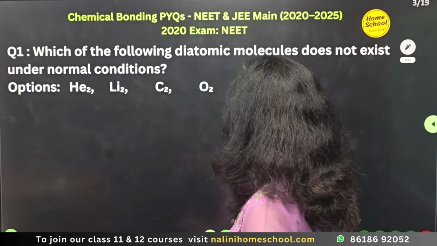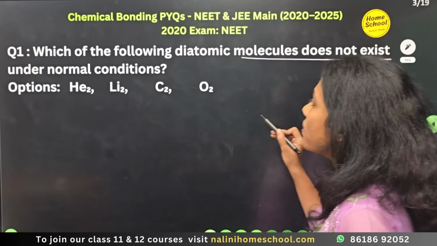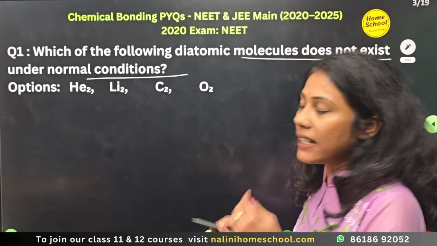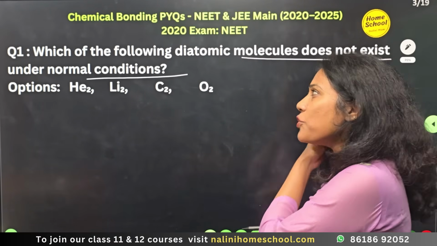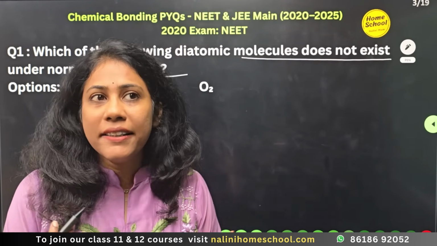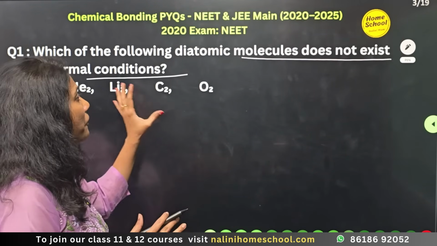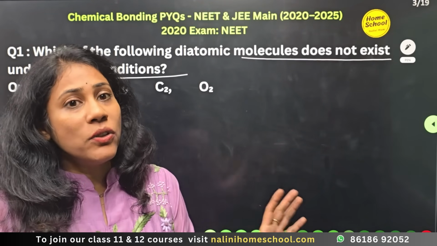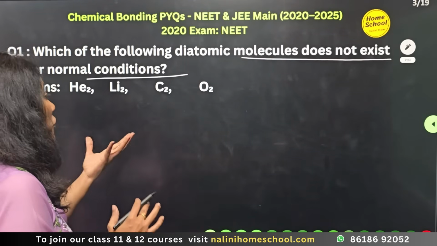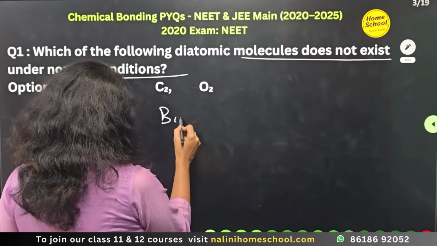Which of the following diatomic molecules does not exist under normal conditions? Usually how do you decide questions of this sort? Which molecule exists and which molecule doesn't exist is majorly decided on bond order, isn't it?